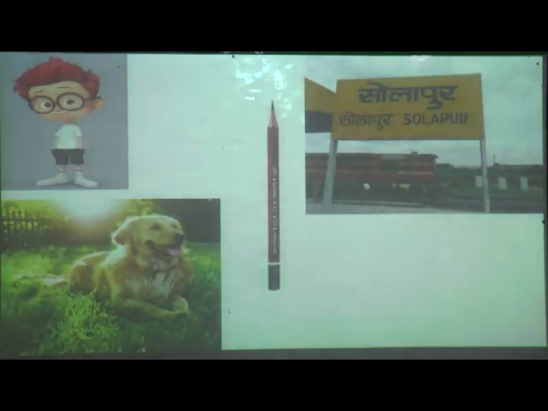See, what can you see in this image, students? We can see a single boy standing over here, and only one animal, a dog, and a single pencil, and a particular place. So here we can see only one person, animal, thing and place. Have you understood what a singular noun is? Now we will move on to the plural noun.